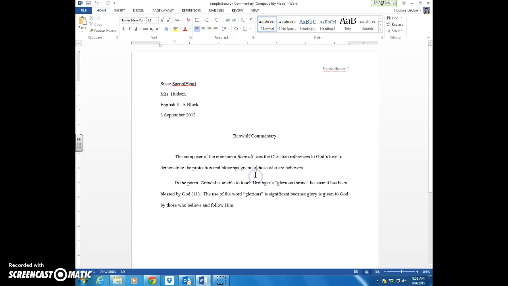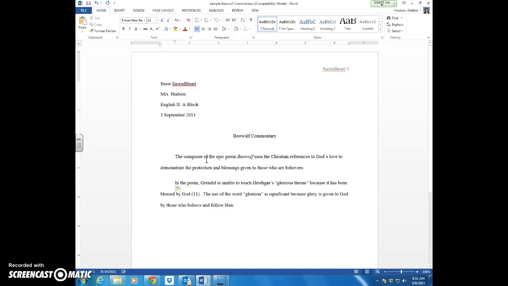So when we go into a commentary, we immediately begin with an assertion, and you'll notice that we take our assertion, we indent it into its own paragraph, and then when we begin to write the commentary, the sentences of support, we'll take those, create those into their own paragraph as well.